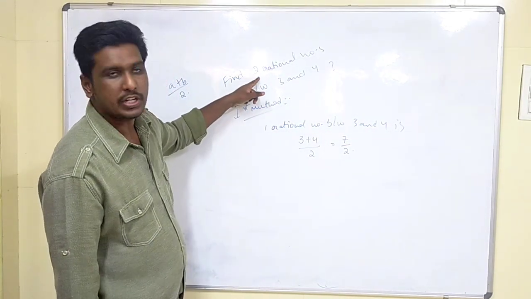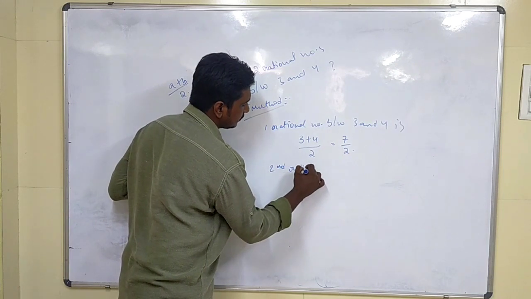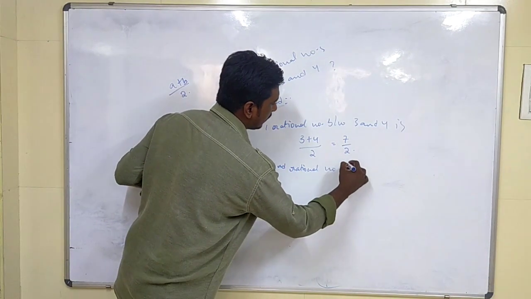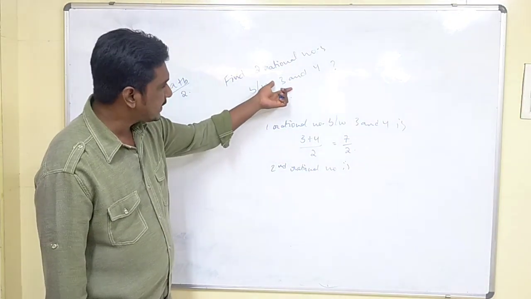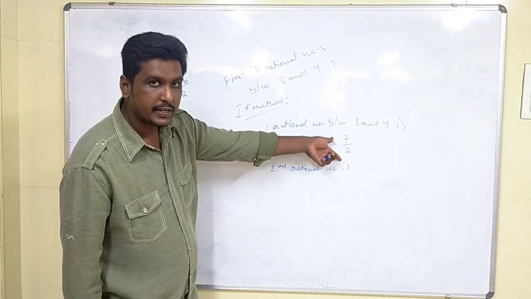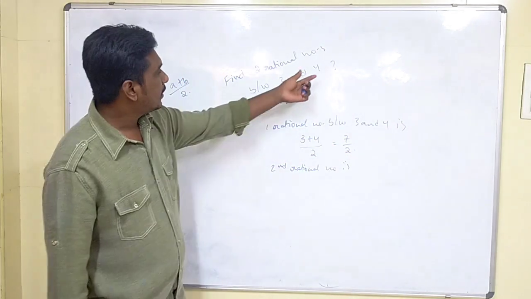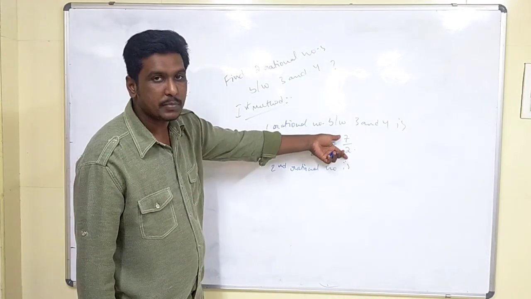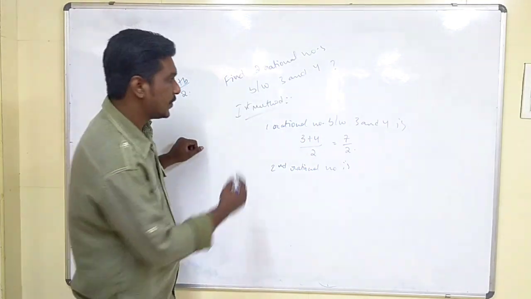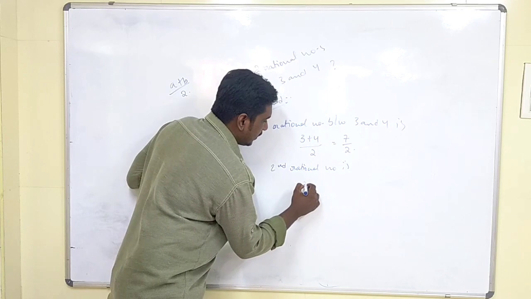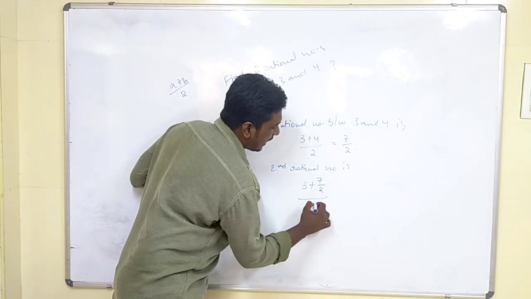How many is he asking, children? 2. So one more. For the second rational number, we can either take this 3 and the answer we got and find their average again, or take this 4 and that answer. We will take 3, children. So 3 plus 7 by 2, all by 2.